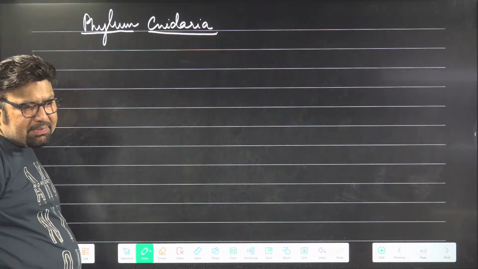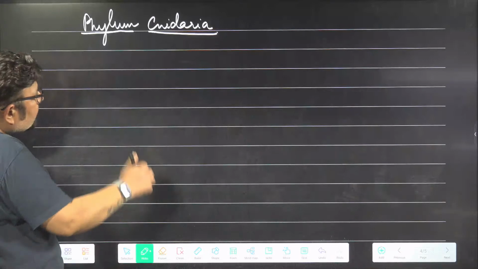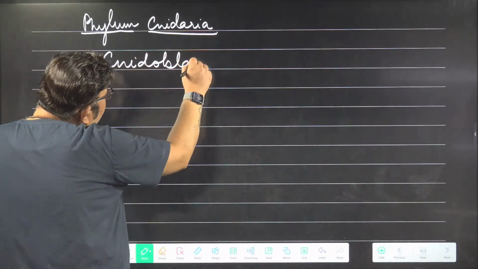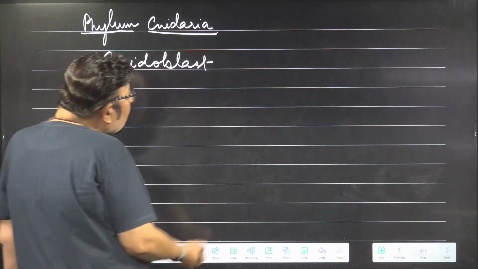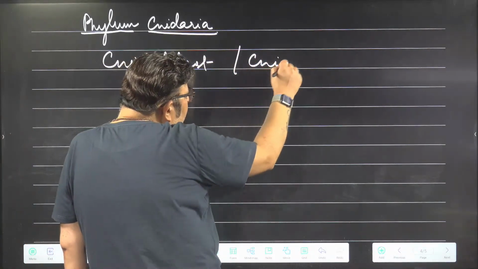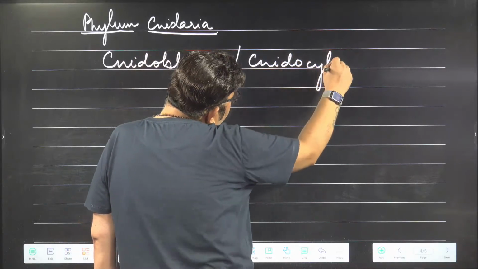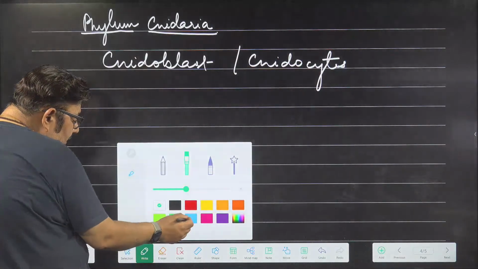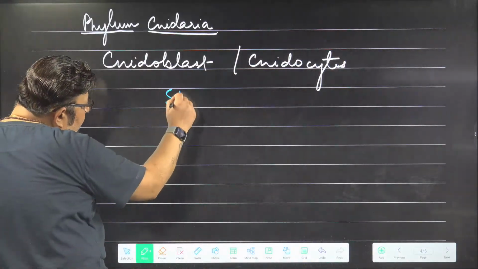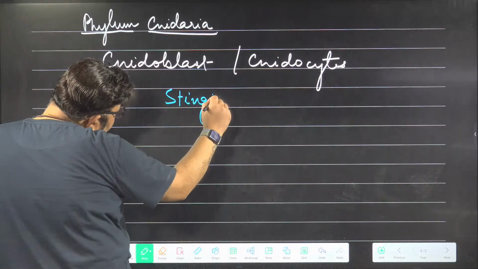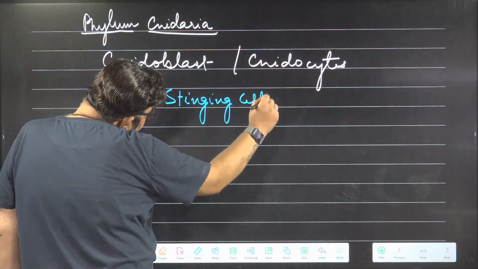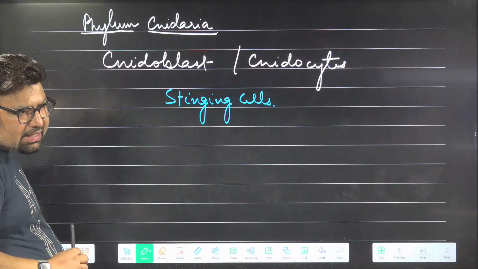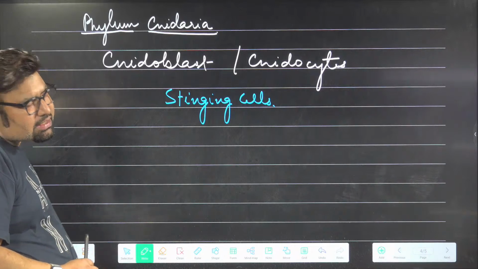This phylum is named so because there is a very special type of cell called cnidoblast or cnidocytes. This is commonly called stinging cells. Cnidoblast or cnidocytes, commonly called stinging cells.